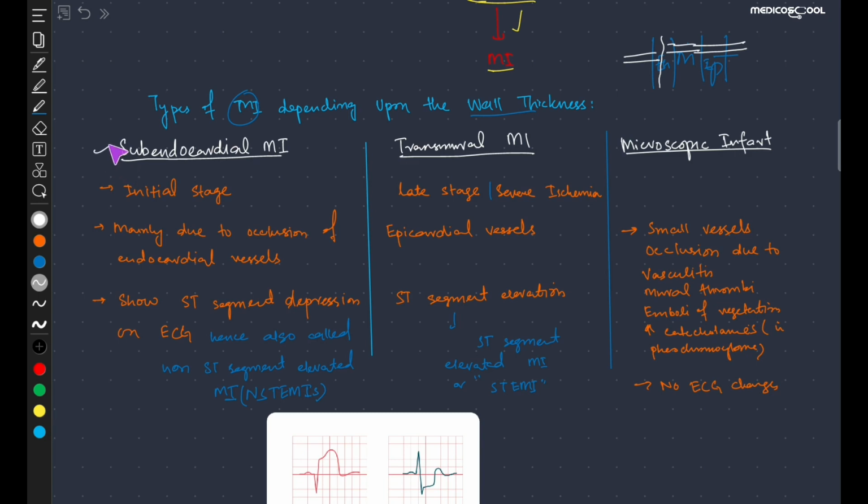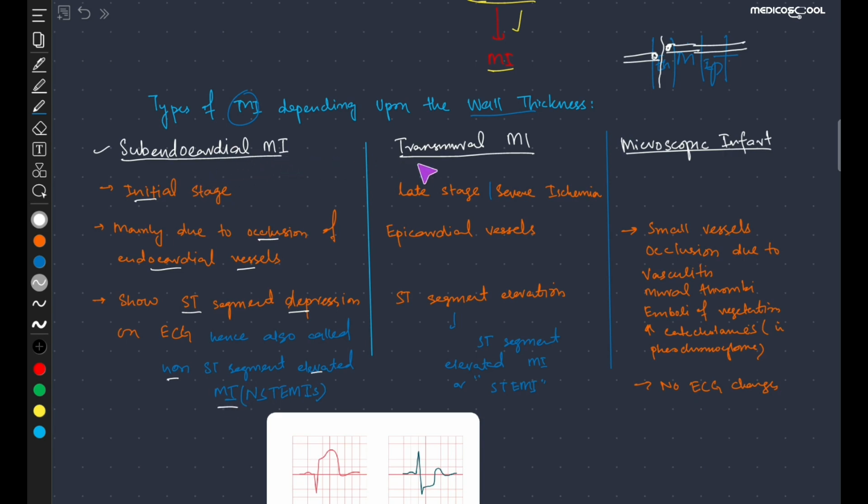Now we have three types: the subendocardial MI, the transmural MI, and the microscopic MI. The subendocardial MI is the initial stage and it is mainly due to the occlusion of the endocardial vessels. For example, these are the endocardial vessels. So occluding these will cause the subendocardial MI, and on the ECG we can see that there is ST segment depression, and hence it is also known as the non-ST segment elevated MI.